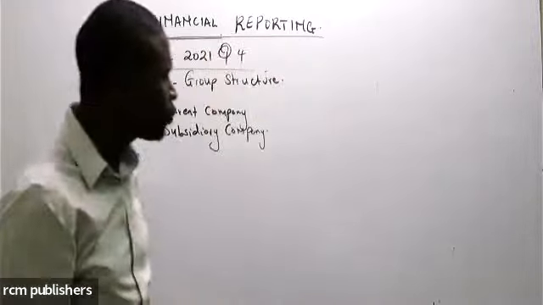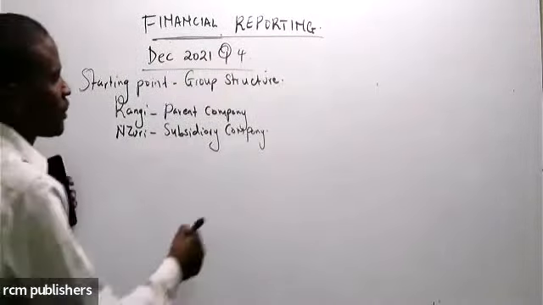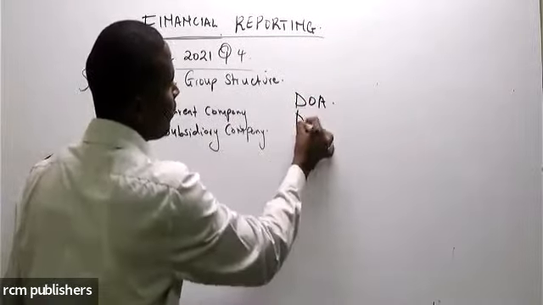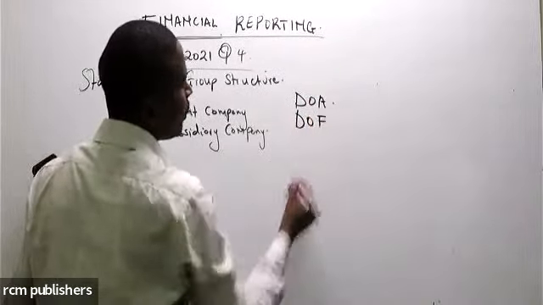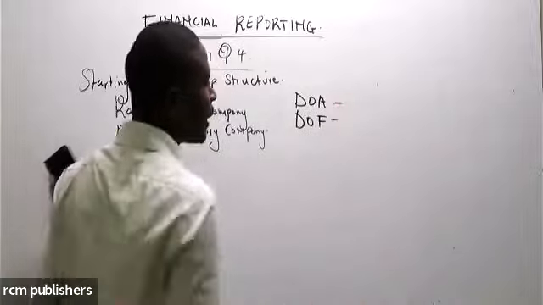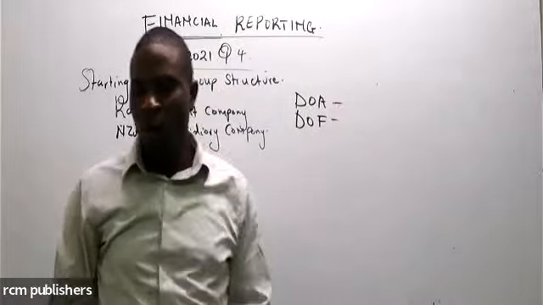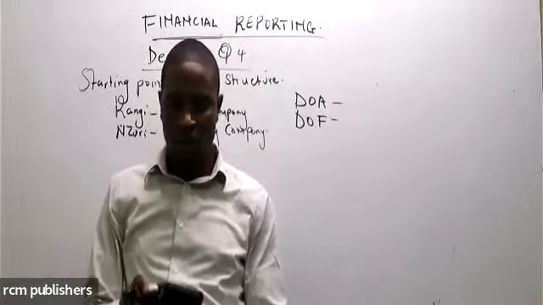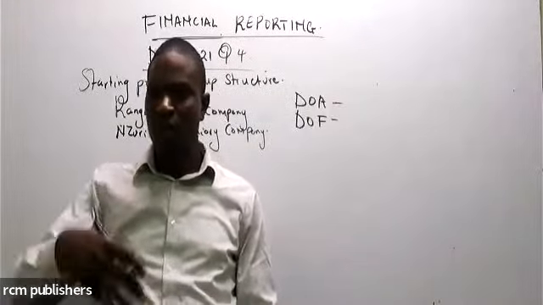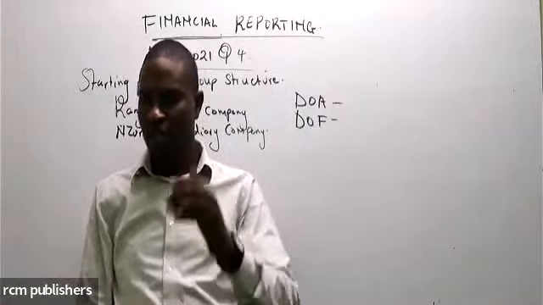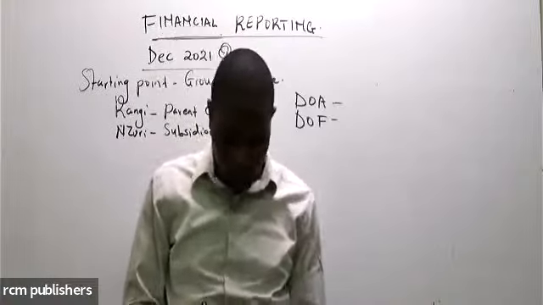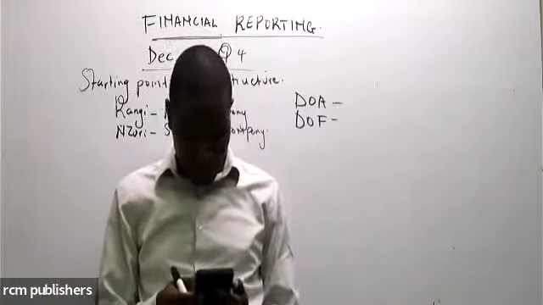Now, I want us to look at the date of acquisition and the date of financial reporting. When did Lag Limited acquire Zuri Limited? Everyone has the question at the blueprint, so kindly share.